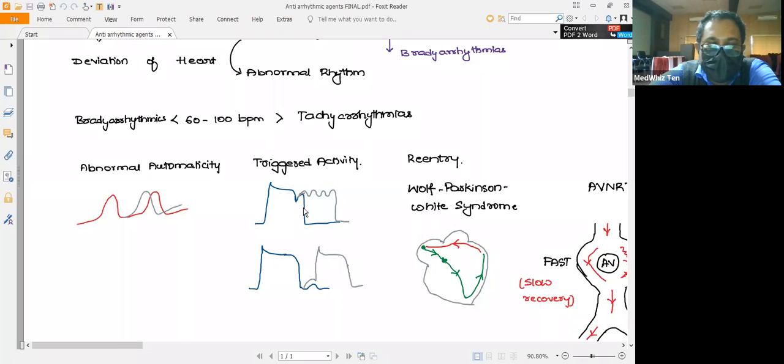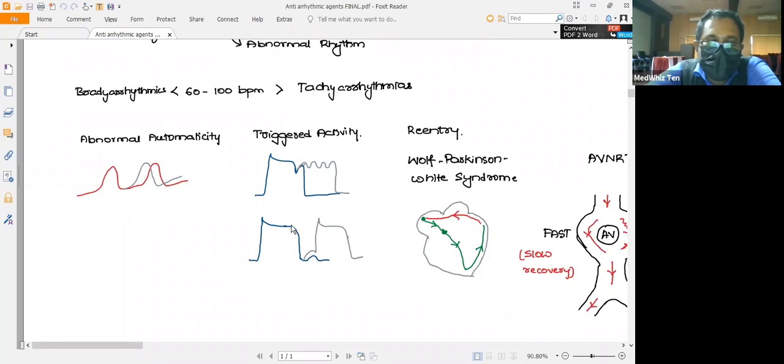Instead of going for the repolarization, the cells have opened up the sodium channel. So there is an influx of sodium here, thereby creating the early depolarization phase. One more cause for this triggered activity is the delayed repolarization. So these are the two types which can trigger the myocardial cell activity.